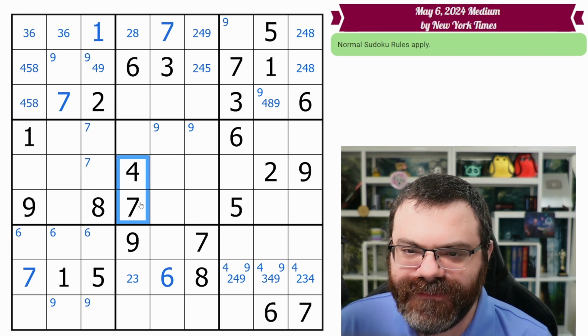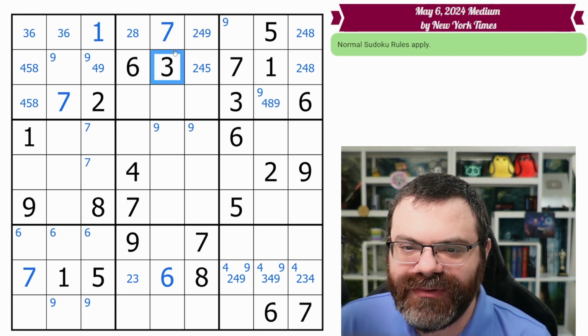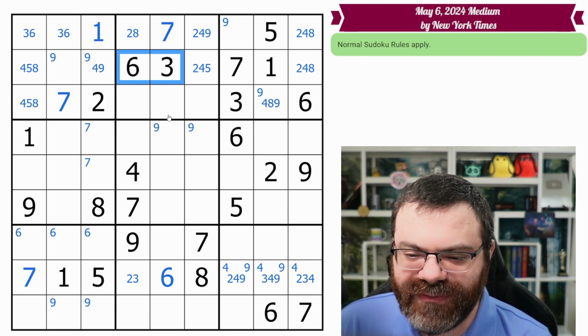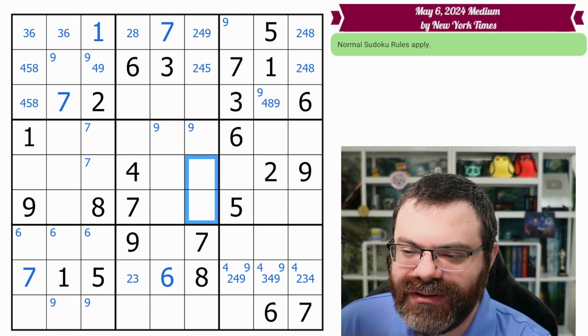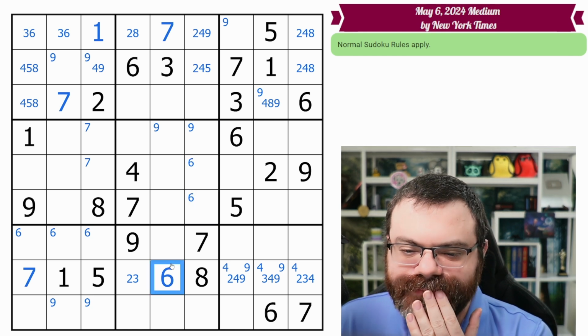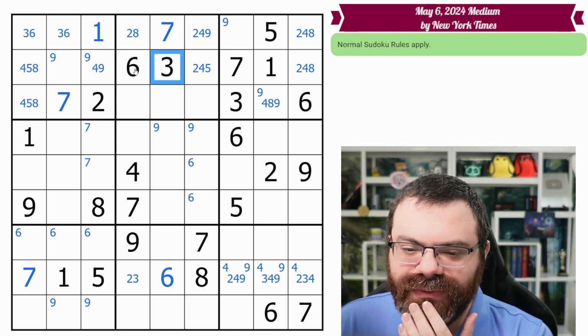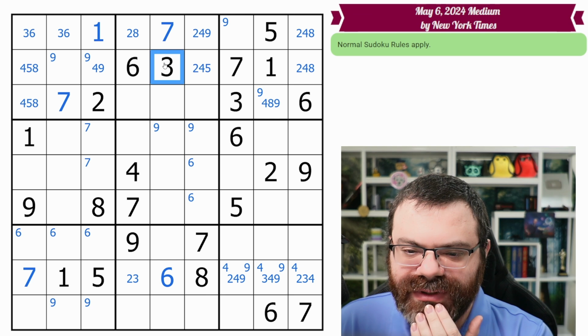So I'm going to start here with the 4, 7. 7s we already have 3 of, so we don't care. 4 does not have a buddy. Then we've got the 3 and the 6. Again, we don't care about 7s. We do have a duplicate 6. So these 6s look in. This 6 looks in. There's a 6 in one of these two. So 3, 6. Okay, the 3 doesn't seem to do anything.